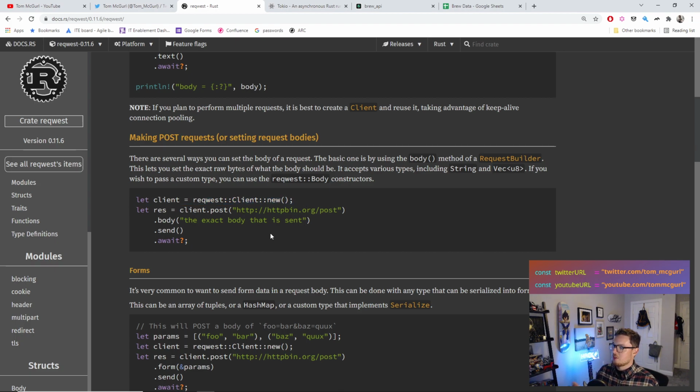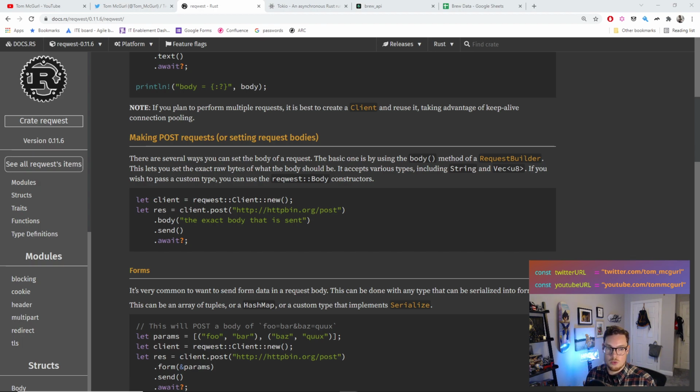So the client is what we're going to use because the client lets us declare the method. So we do client.get, but then it's going to actually let us set the body, let us have send and await. But actually, there's also a function here we can call called headers, and headers is going to let us set those headers. Now, the way headers works is headers is a hash map. Why is it a hash map? Because it's a map of key value pairs. The authorization with the bearer token, API key with the API key. So we'll create a new headers hash map. We'll populate that headers hash map with the actual keys. And then what we'll do is we'll pass that to our response client. So the first thing, again, we're going to want to do is populate that headers hash map.